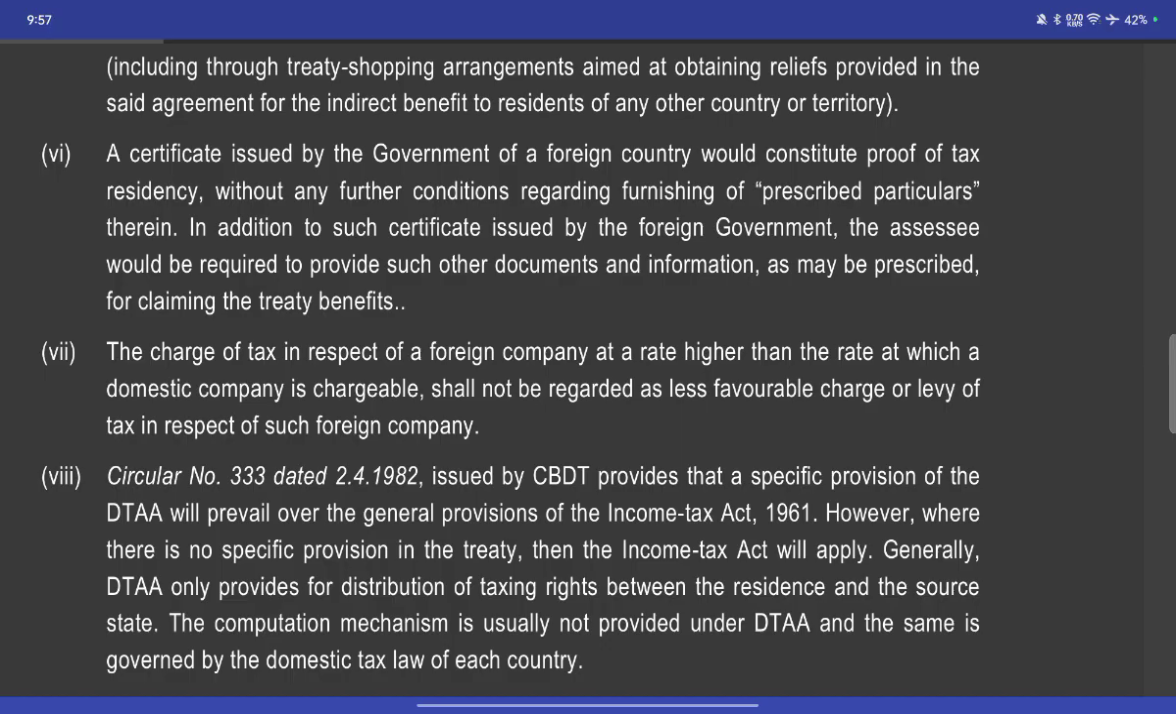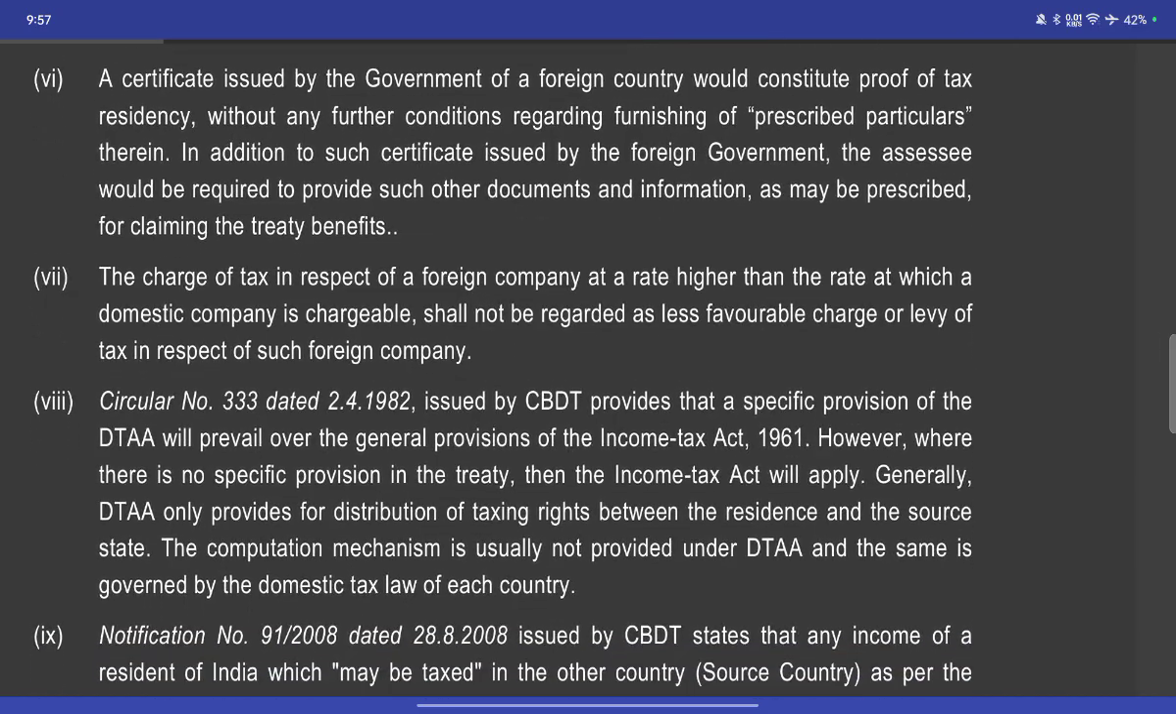In addition to such a certificate issued by the foreign government, the assessee would be required to provide such other documents and information as may be prescribed for claiming the tax benefit.